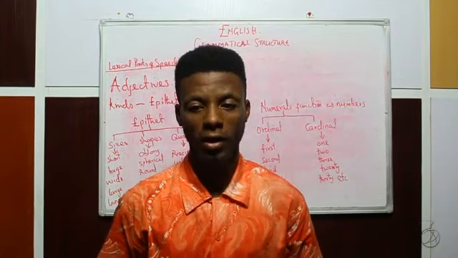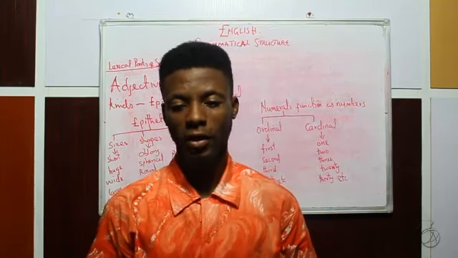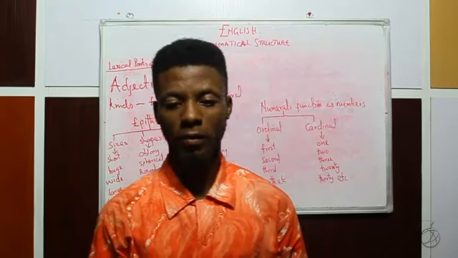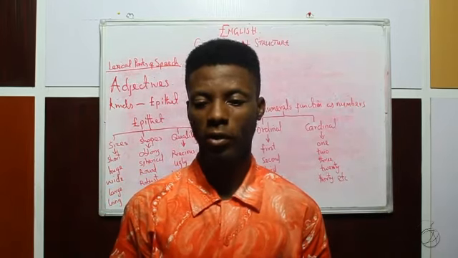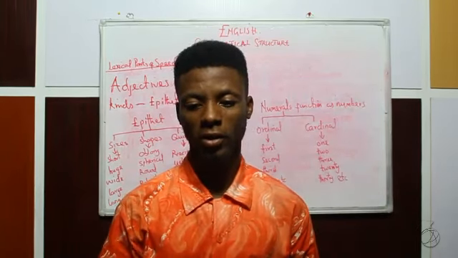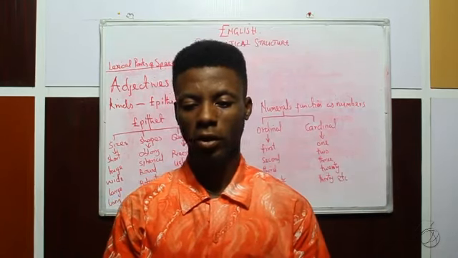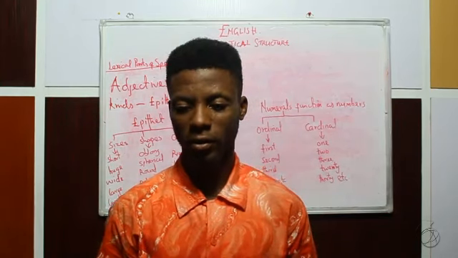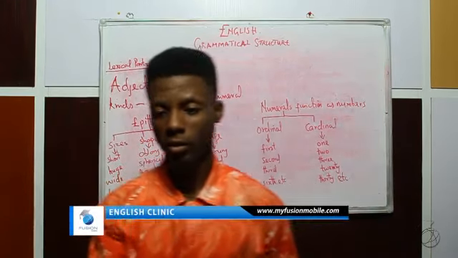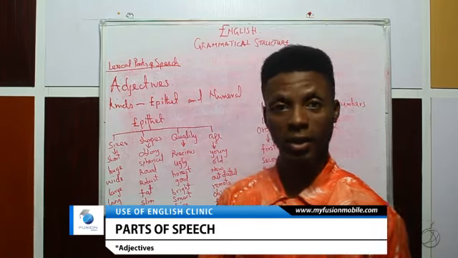Now let's take a look at kinds of adjectives. English adjectives are classified into epithets, which are basically descriptive adjectives, and numerals, which are numbers. Epithets are descriptive adjectives, and they show the pictorial characteristics of nouns. In other words, epithets show sizes, shapes, qualities, ages, colors, structures, and nationalities of English nouns.